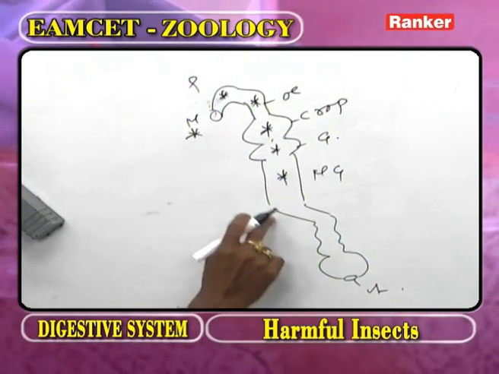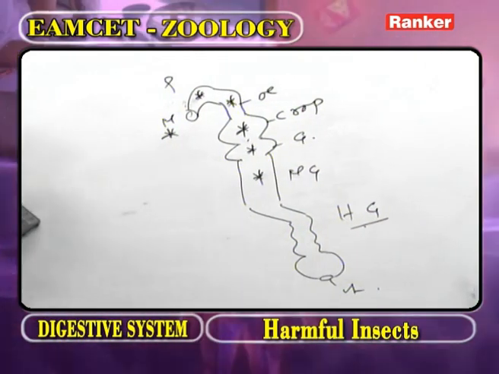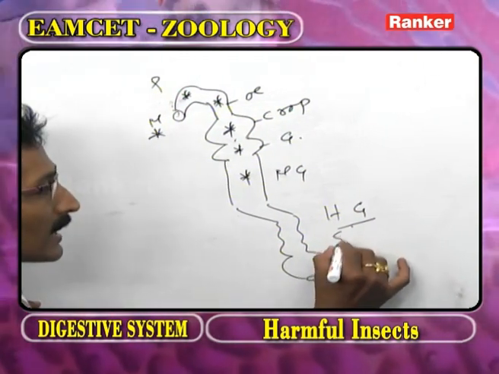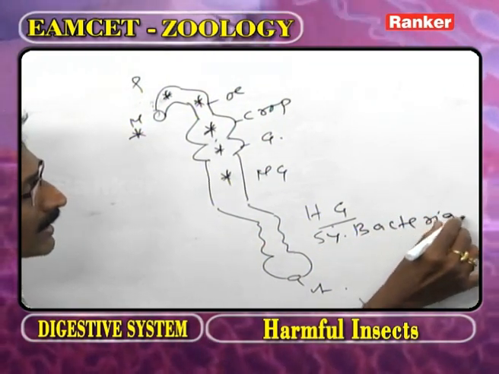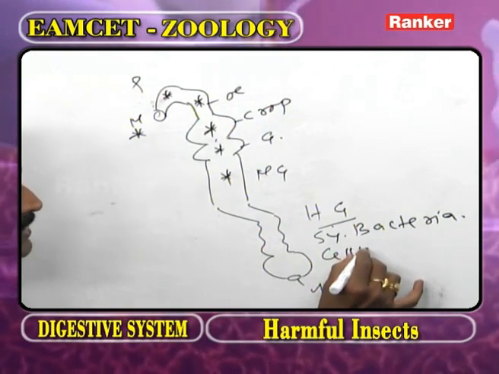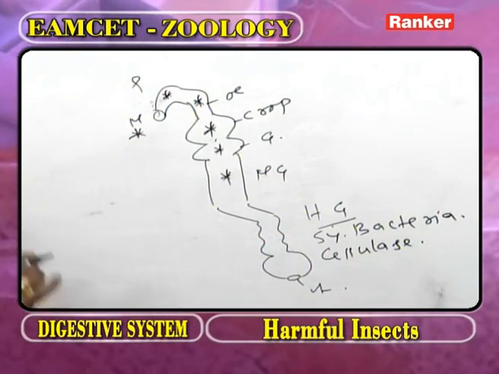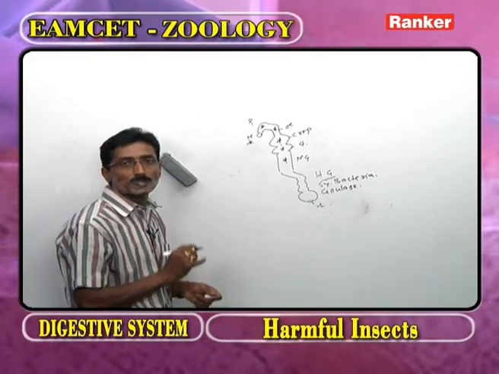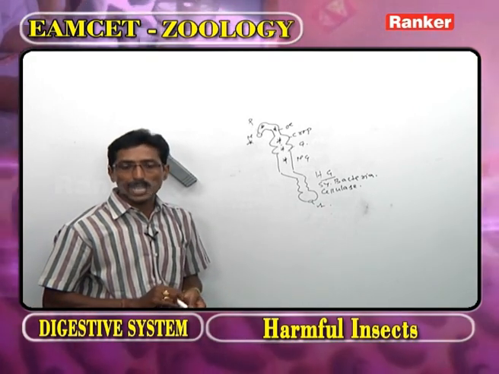Now as we observe, this part we call the hindgut. In the hindgut, symbiotic bacteria are present. The symbiotic bacteria present in the hindgut secrete an enzyme called cellulase that helps in the digestion of cellulose. Now based on this information, we have to observe the options.